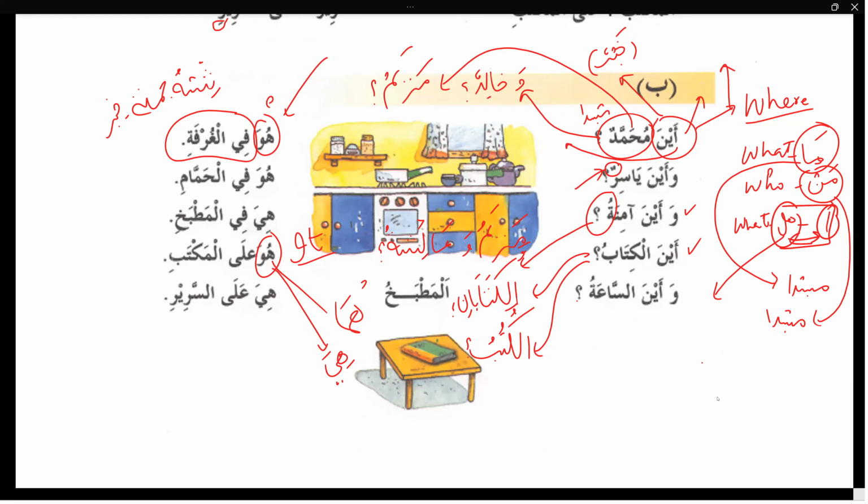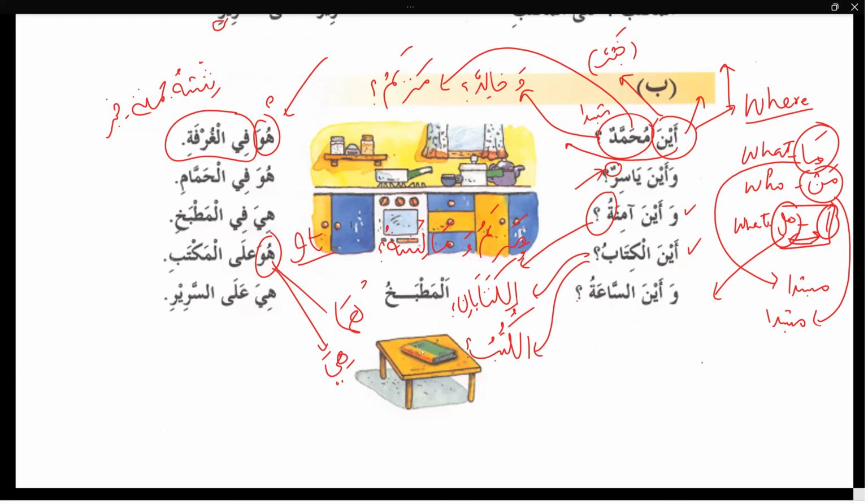Yes, sir. Wa aina sa'atu, and where is the watch? Aina is actually khabar. As-sa'a is the mubtada. Hiya ala sariri. It is on the bed. Hiya is mubtada. Ala sariri is shibhu jumlatu khabar.